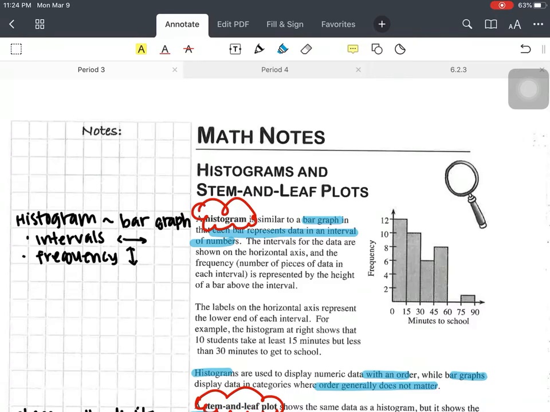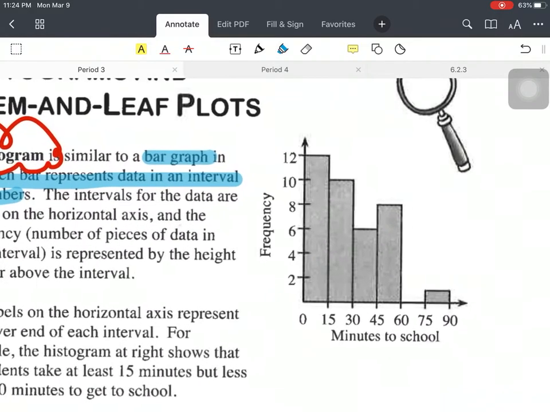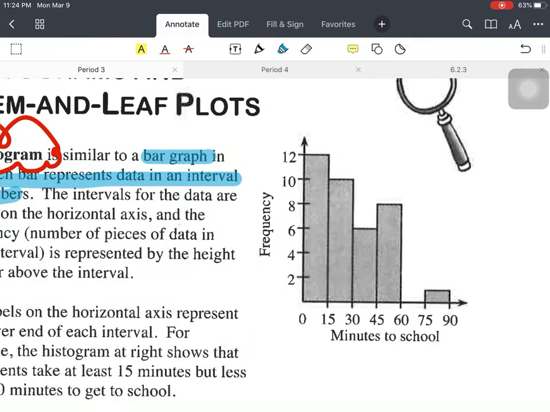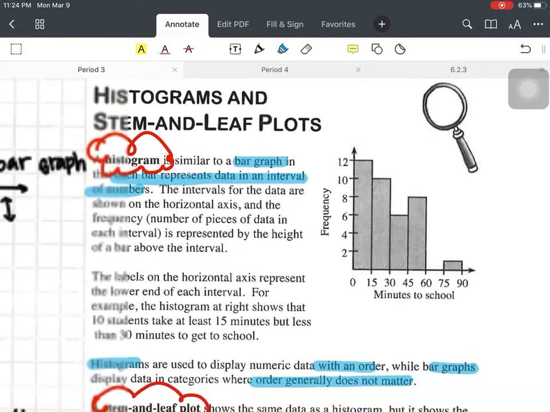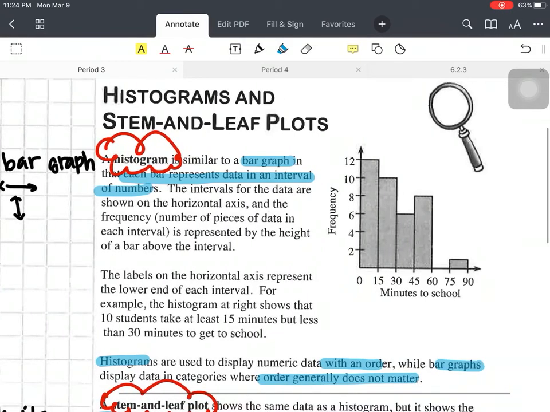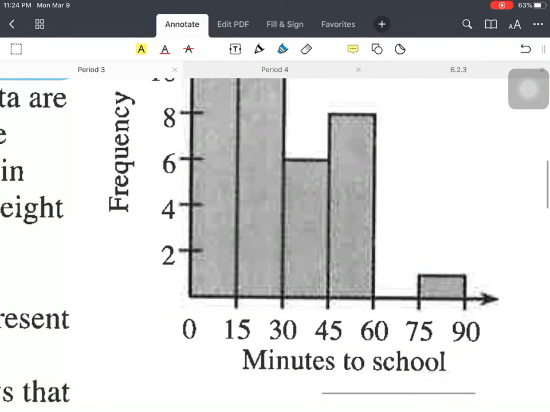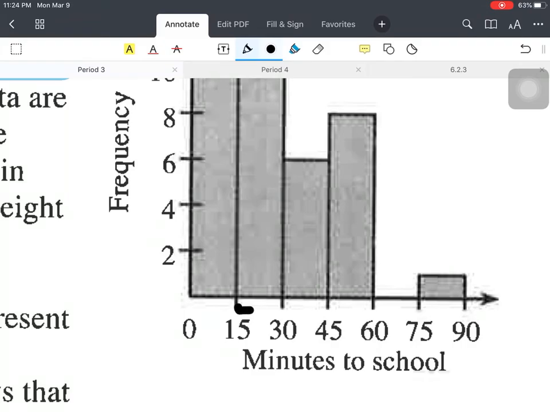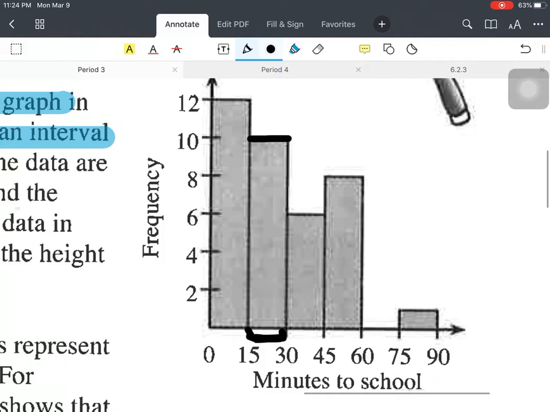So then if you look at this example, this is minutes to school versus the frequency, right? It says, for example, the histogram at the right shows that 10 students take at least 15 minutes, but less than 30 minutes. So we're looking at this interval right here, 15 to 30 minutes, right? And then you can see that 10 students, that's the frequency, take 15 to 30 minutes to get to school,